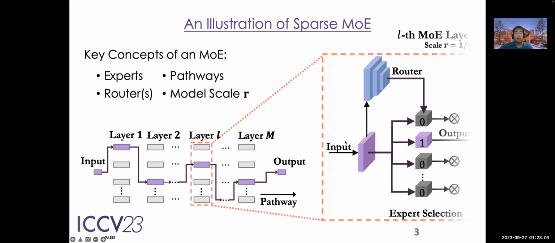And MOE consists of pathways and routers. In each layer, the network is first split into different experts, and the routers make a selection on specific networks for each layer, which then make up a pathway. The size of the expert is controlled by the model scale R, which denotes the ratio of a single expert size to the entire layer.